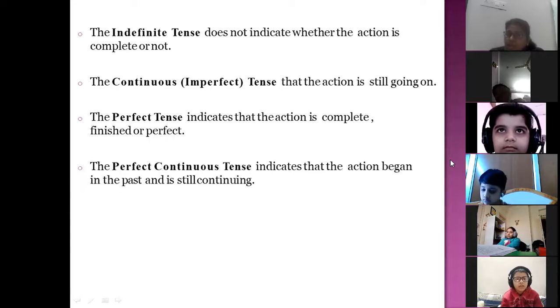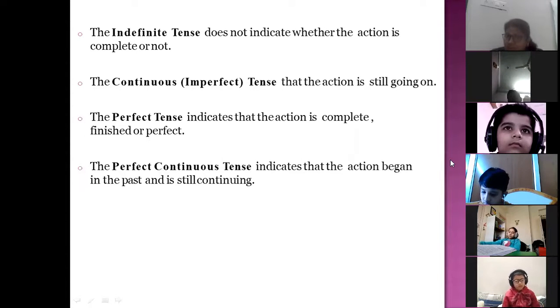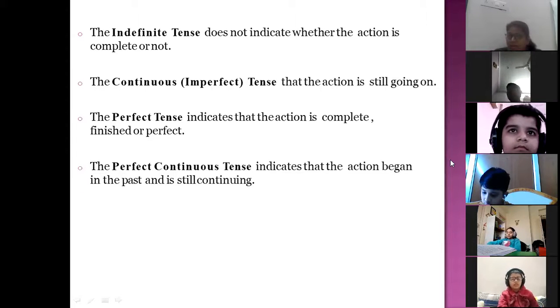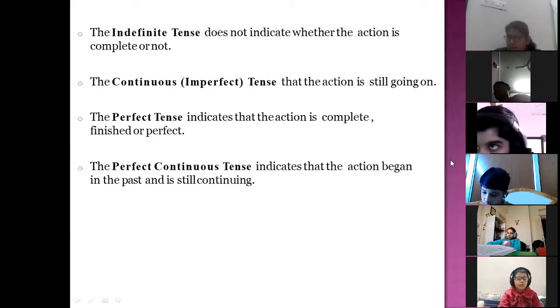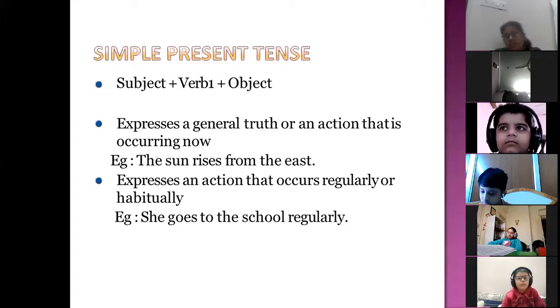Perfect tense shows that the action is complete, finished, or perfect. Perfect continuous tense means that the action began in the past and is still continuing. So this is the meaning of all four subforms of each tense.